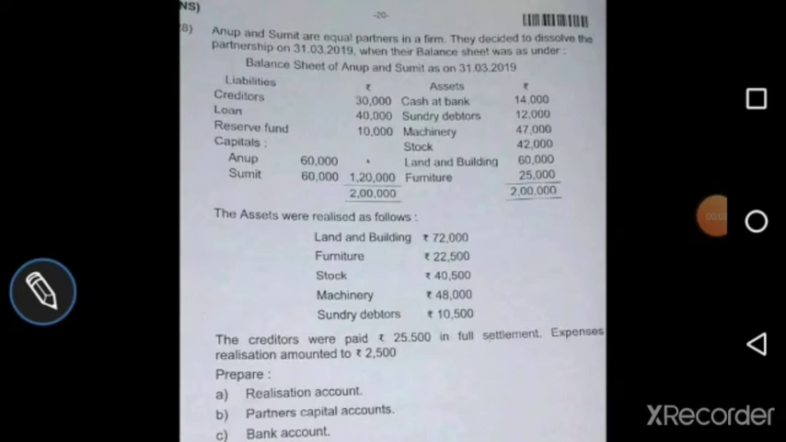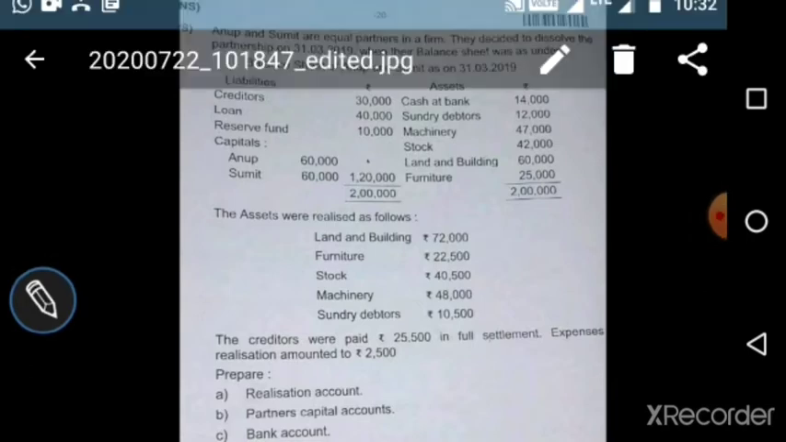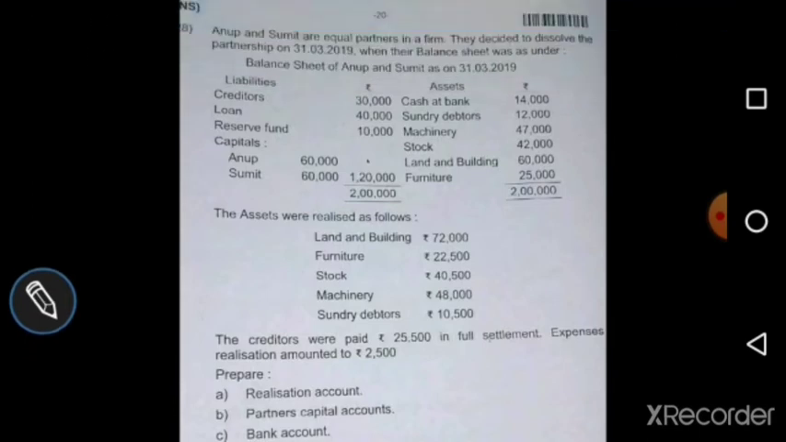In the last video we saw the first problem on the dissolution of a partnership firm. Today we will see one more problem. This problem is from last year's PUC second year, March 2020. So let's see what the problem is.